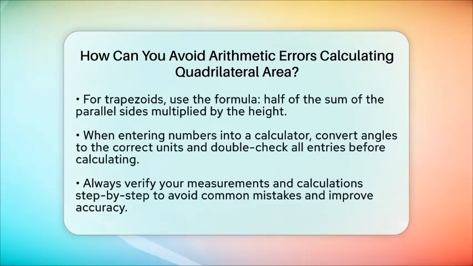To sum up, start by correctly identifying the shape and its formula. Confirm all measurements are accurate and in the same units. For irregular shapes, divide them into triangles and find their areas separately. When using diagonal and angle formulas, measure the angles carefully. Verify the correct sides are used as bases and heights. And always input your numbers carefully into your calculator.